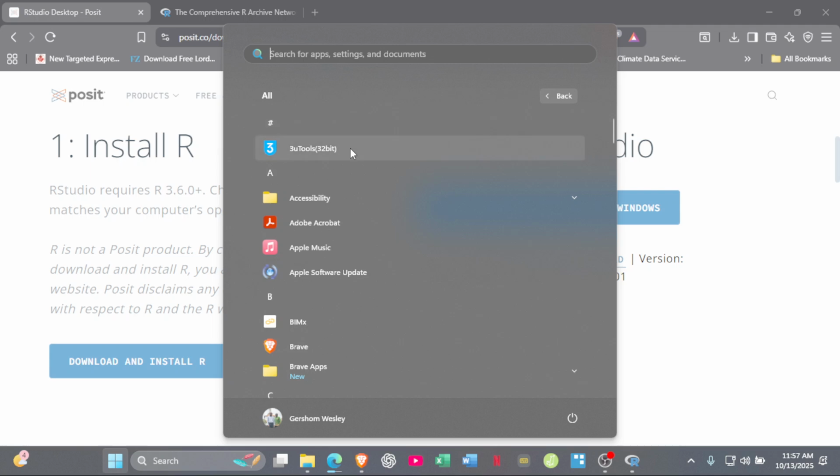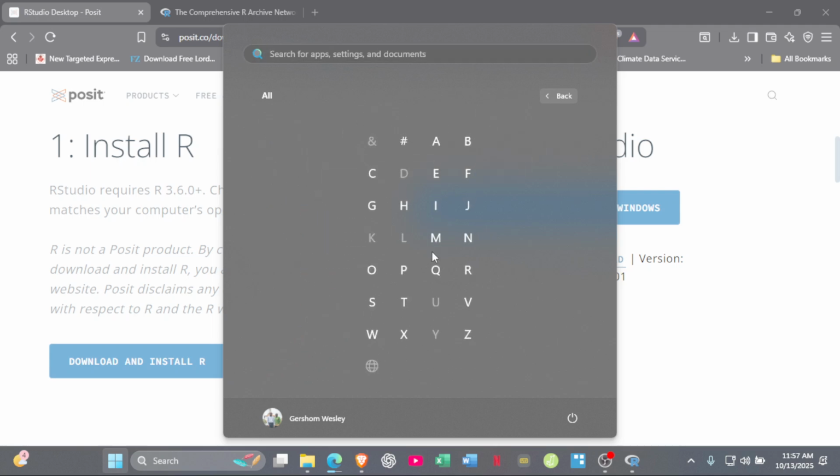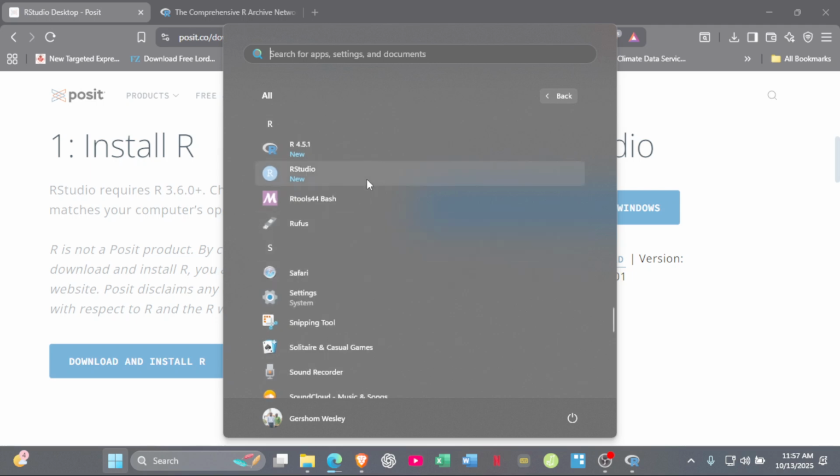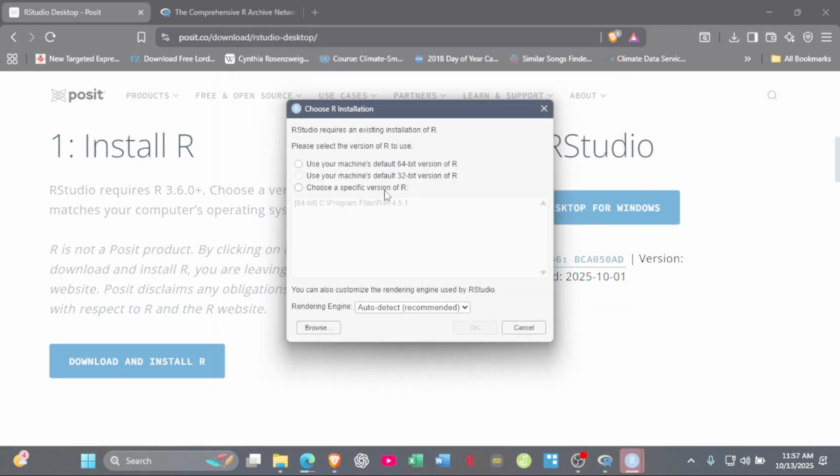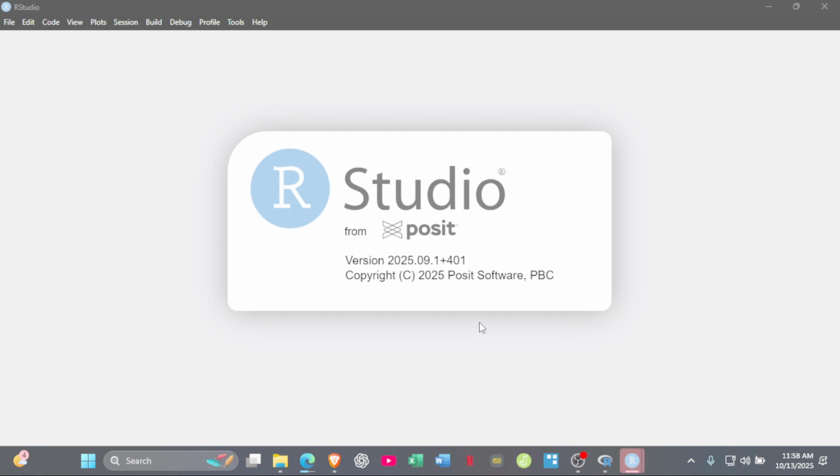So go ahead and search RStudio. So that's RStudio. I don't remember the name given to this, but my PC is 64 bits, so just choose 64 bits.